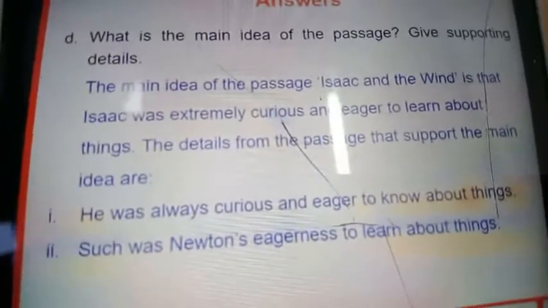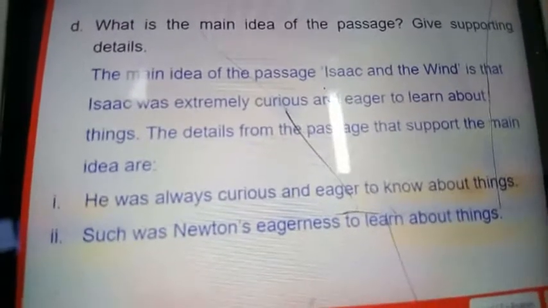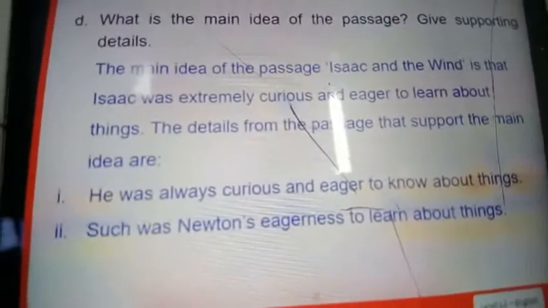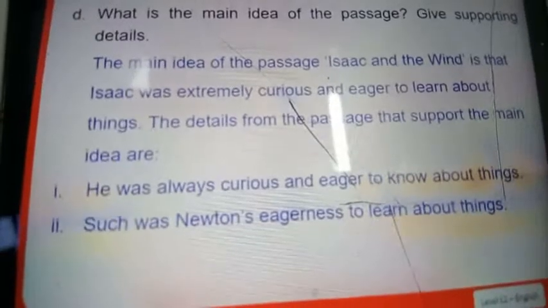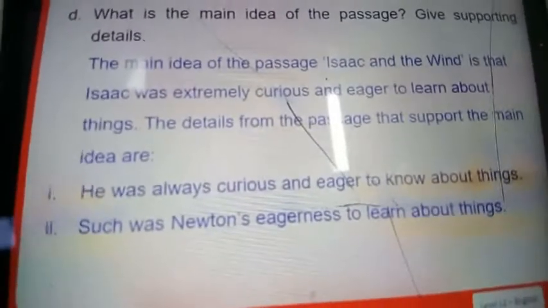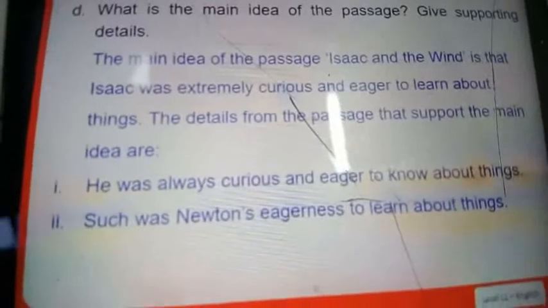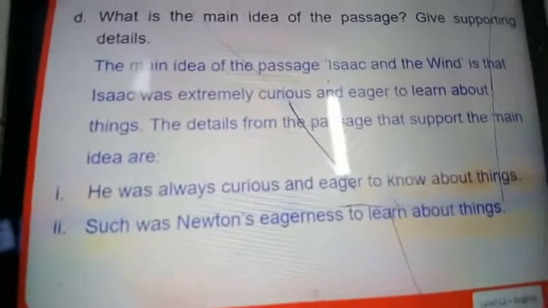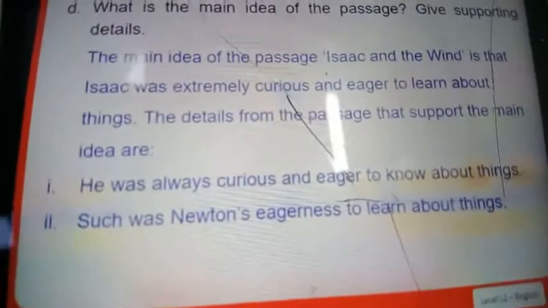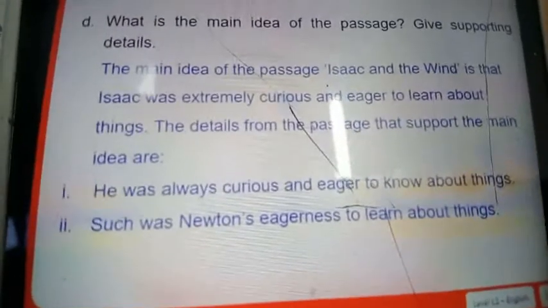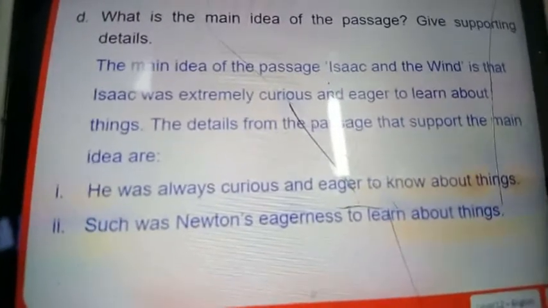The main idea of the passage, Isaac and the wind, is that Isaac was extremely curious and eager to learn about things. The details from the passage that support the main idea are: first, he was always curious and eager to know about things. Such was Newton's eagerness to learn about things.